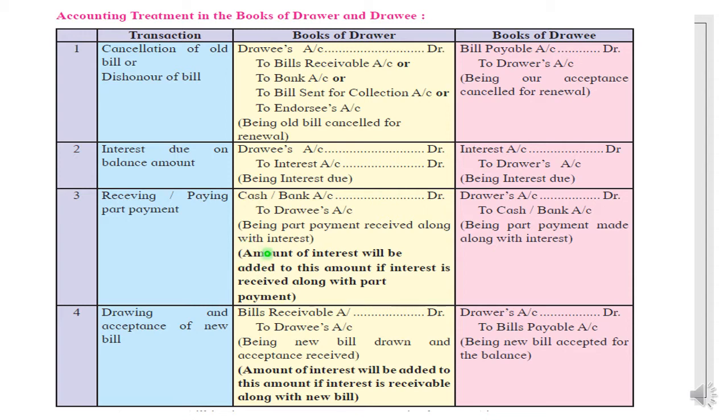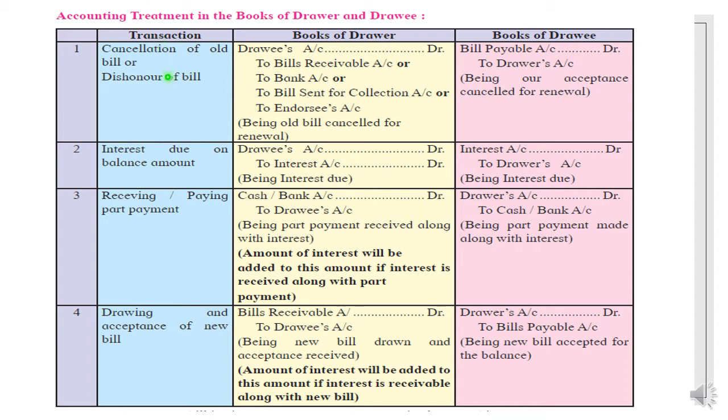See, the note is written in black bold letters. And again, in the books of drawee, the entry will be drawer's account debit to cash and bank. The cash is going to drawer's account, so the drawer is a receiver, and it is going from the drawee, cash and bank. And the 4th entry, drawing and accepting the new bill. This is also not a new entry, students. In this you just remember the interest charge, interest due entry. Otherwise all the entries are equal to what you have already seen.